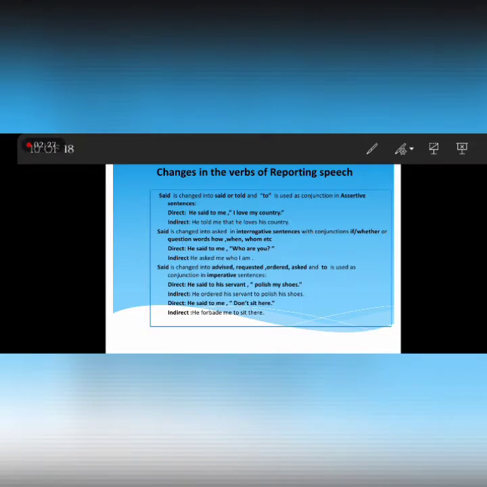Here the sentences are given. For example, he said to his servant, polish my shoes. Here it's an order. We can easily see it's an order. So he ordered his servant to polish his shoes. Then he said to me, don't sit here. Here it's a kind of forbidden statement in which somebody is stopping someone from doing something. So he said to me becomes he forbade me. Here said is substituted with forbade, and to is used as a conjunction. So forbade me to sit there.